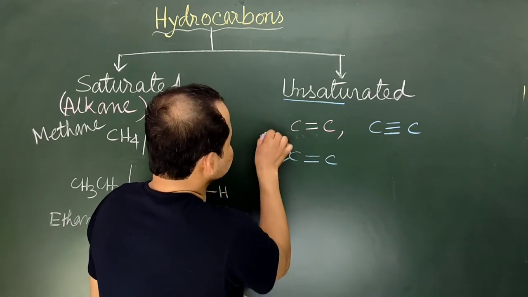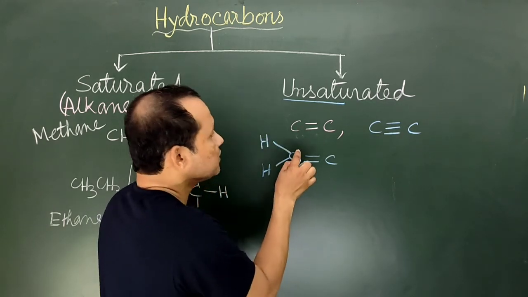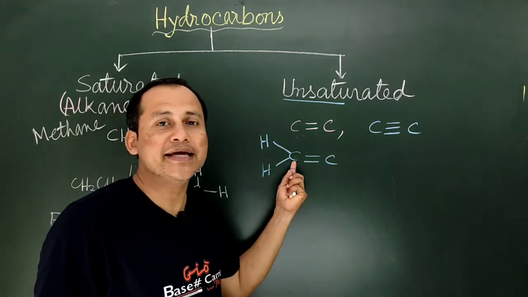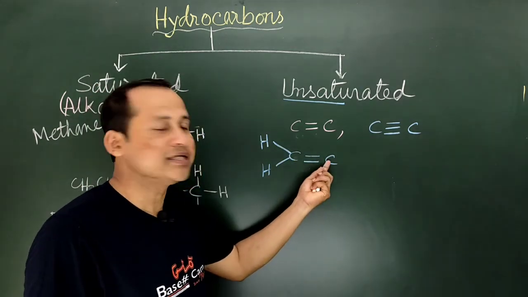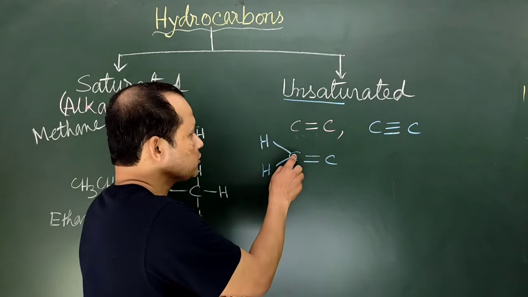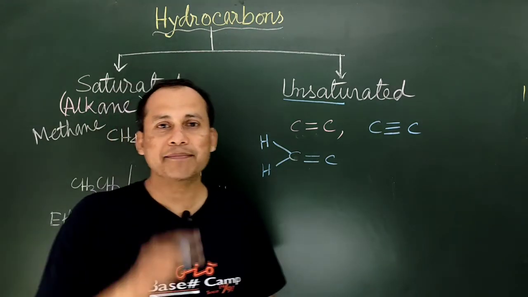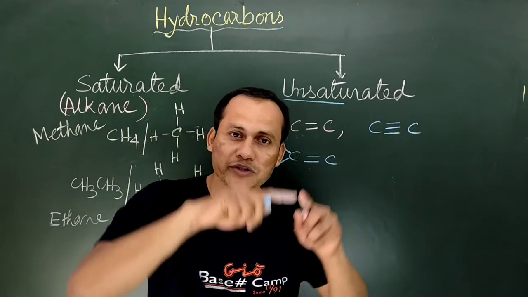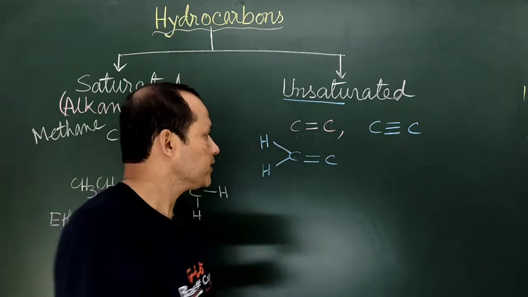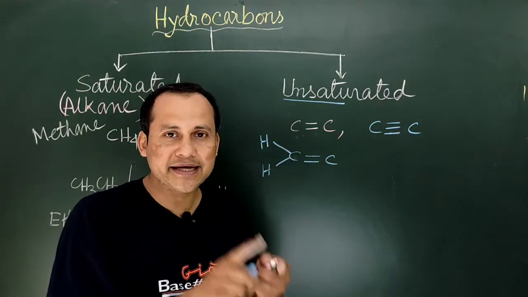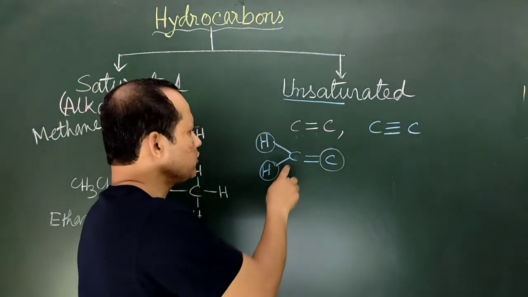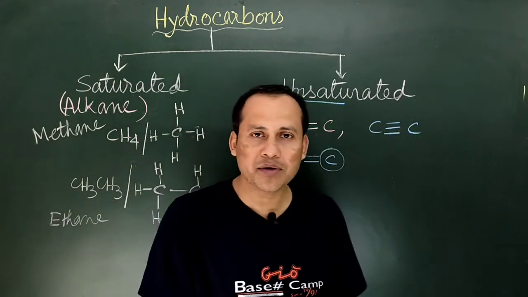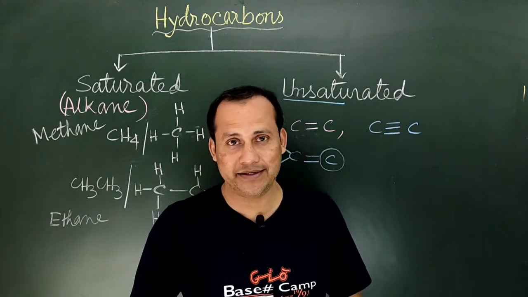Maximum 2 hydrogens can be attached to this carbon atom, because already it has formed 2 bonds with this carbon atom. So though we know that carbon can maximum form 4 bonds with 4 different atoms, here it will have to be restricted to 3 only. So this carbon in one word is not saturated.